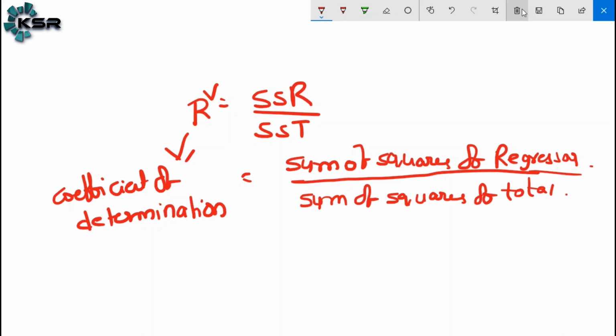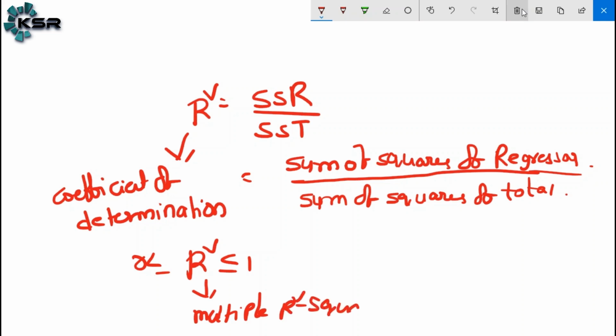So here the R square value should be between 0 and 1.